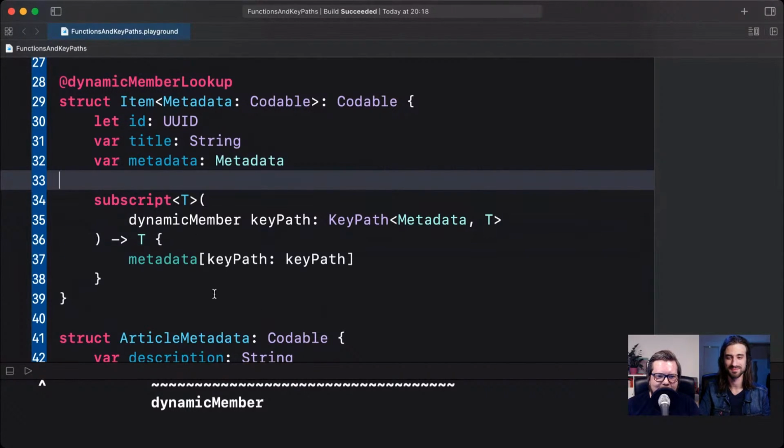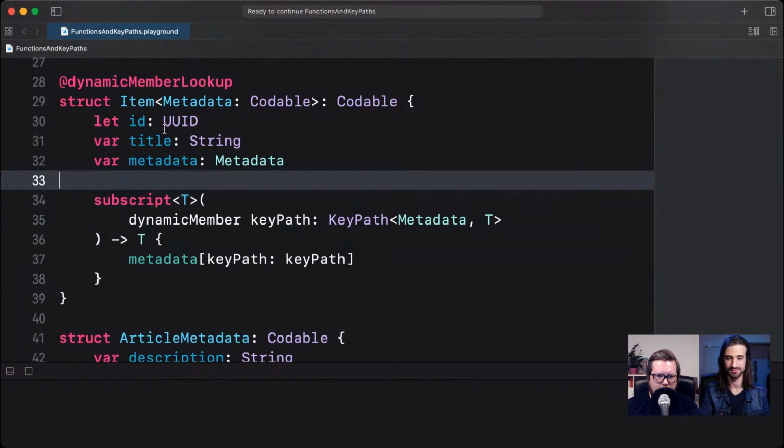Anyway, now we have everything working. So what we've done here is that we've added a subscript of a dynamic member that accepts a key path into our metadata type, and then we're subscripting into it using that key path that we were given. Okay, so what does this whole mechanism do? Well, it actually enables us to refer to a metadata property directly on the item, just like we did with our extension before, but automatically and completely type safe.